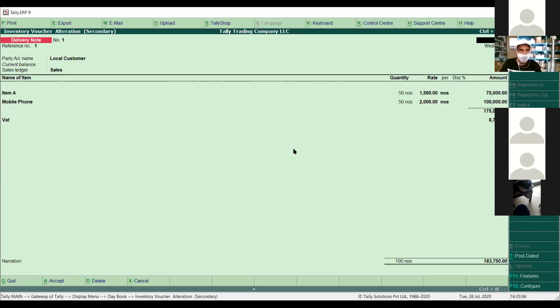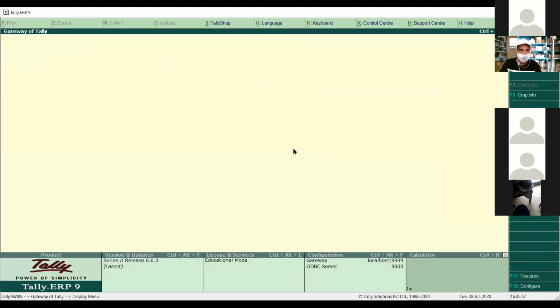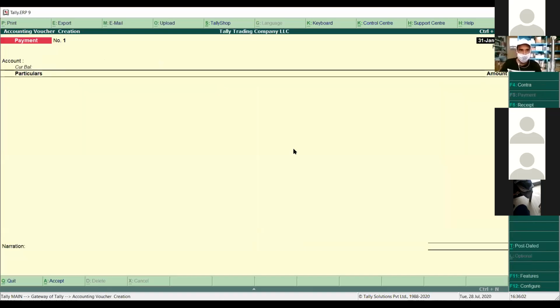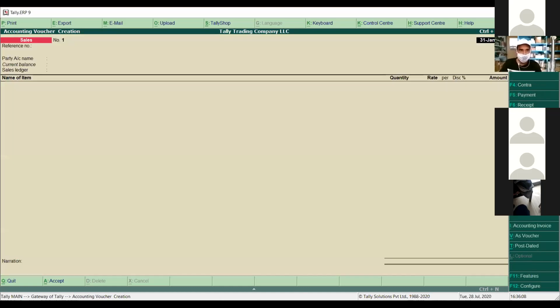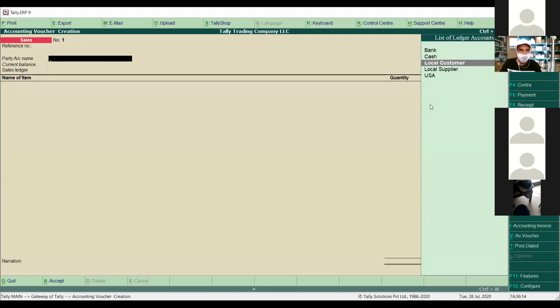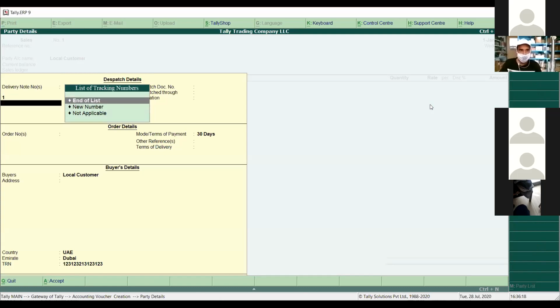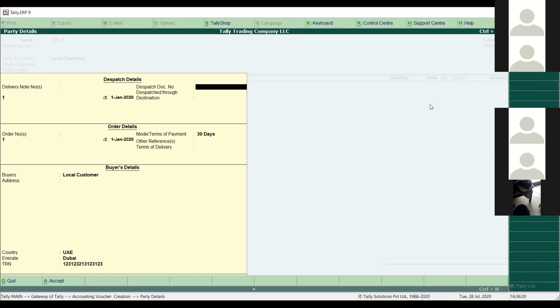In the same way, we have to go back to our Gateway of Tally. From here, we have to go to transactions, and then click on the F8 button. We can press the F8 button, or we can simply click on the sale button from here. So the sale voucher, date, party name was local customer, and here we have to select the delivery note number. Number 1 is coming here. You can see the order number is picking up automatically.